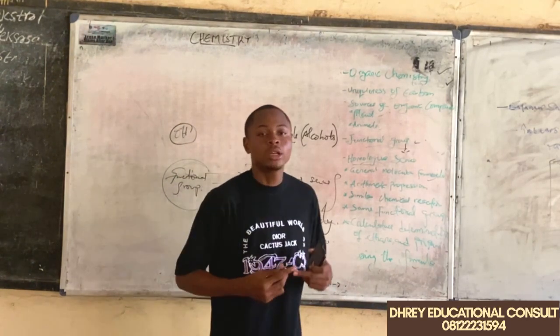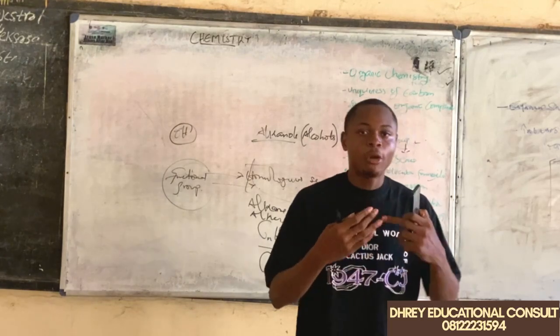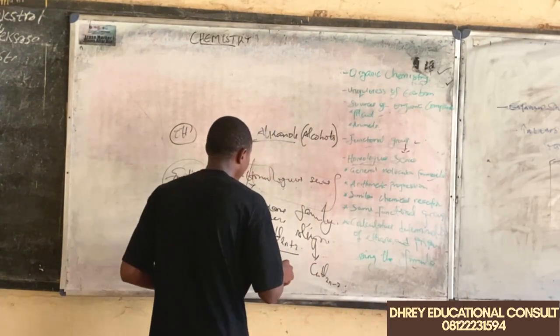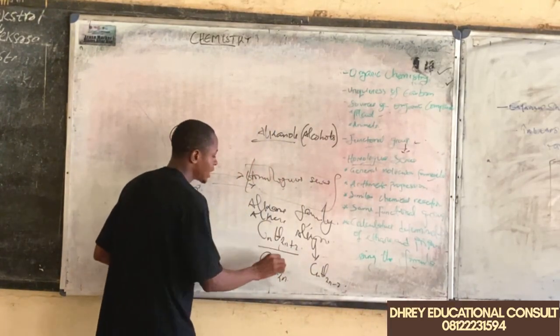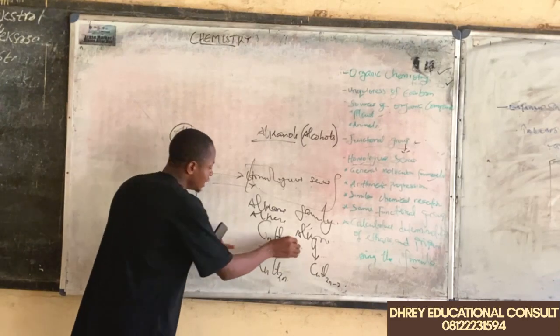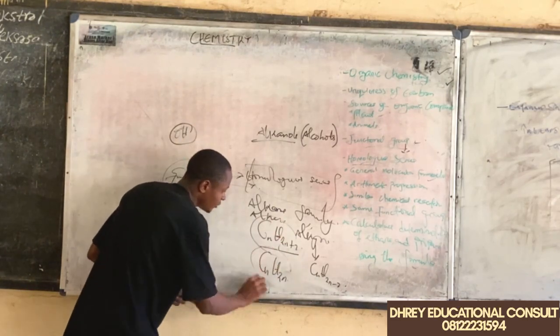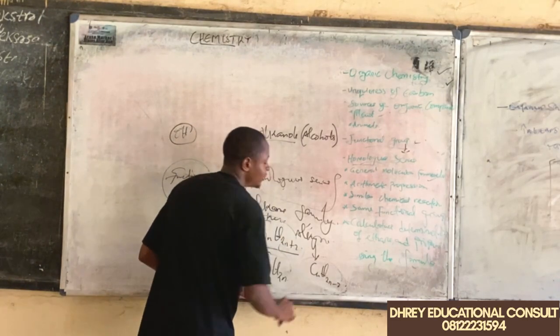Now let's see how we can use these formulas to determine the members of the alkane, alkene, and alkyne families.